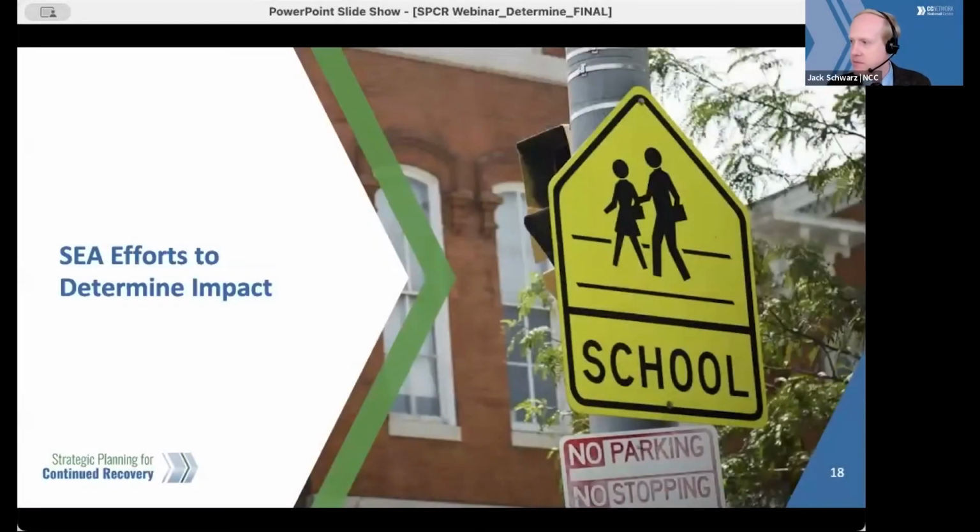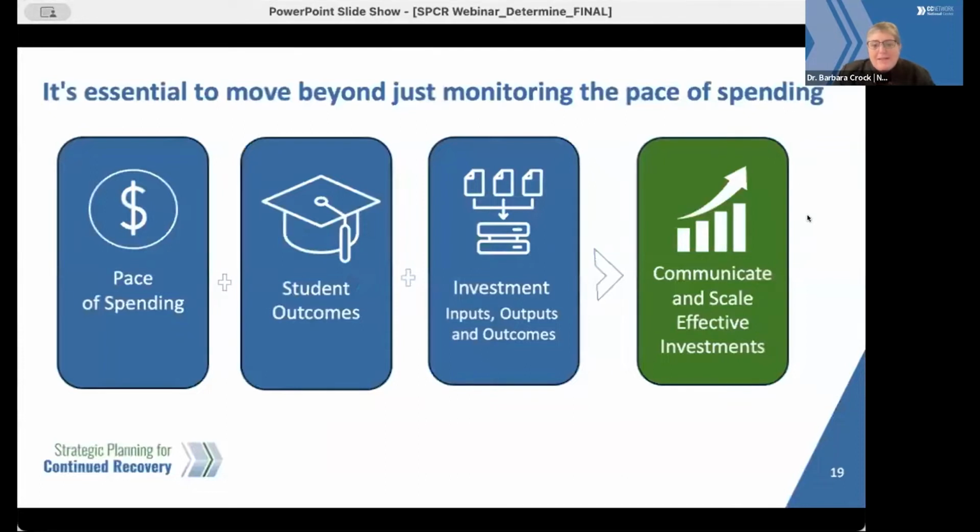So how can state education agencies support local education agencies to determine the impact of their investments? Or if you're a member of a unitary system, how can you determine the impact of your school's investments? Well, let's learn from the current efforts of others. While the monitoring lever may seem like the obvious choice, we will argue that there are many levers that can be integrated to strengthen your approach.